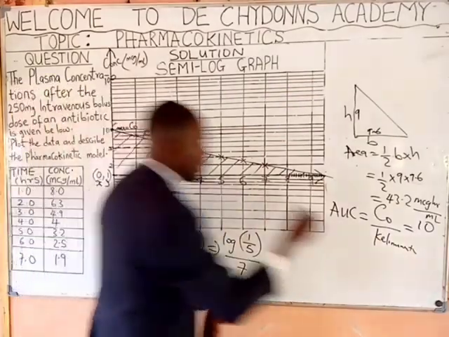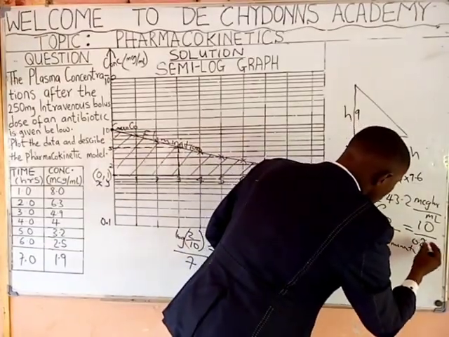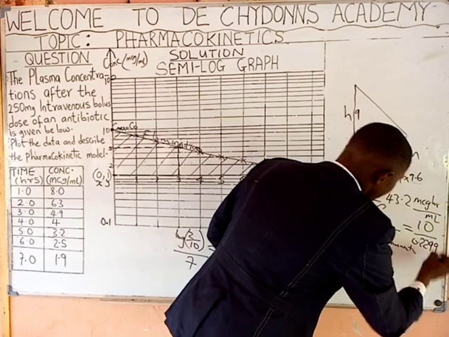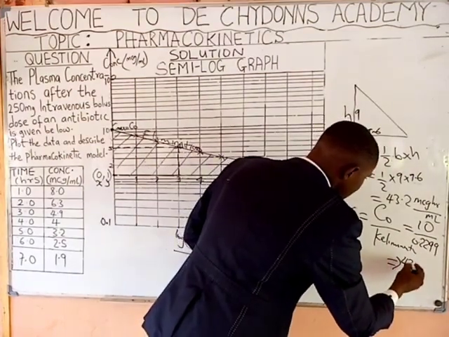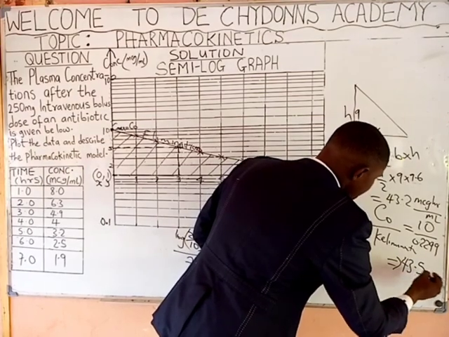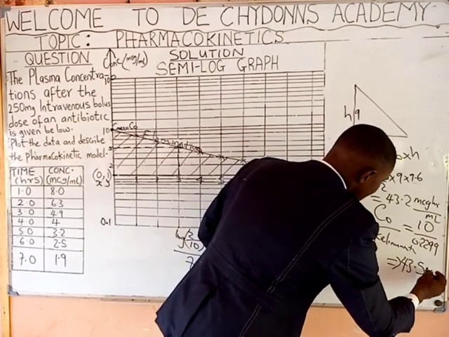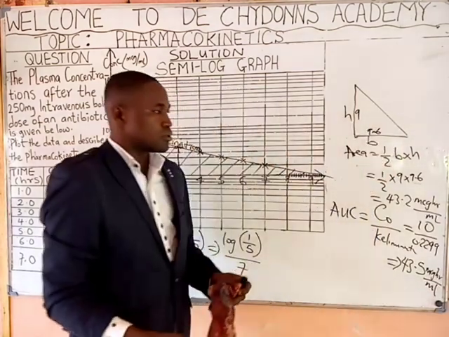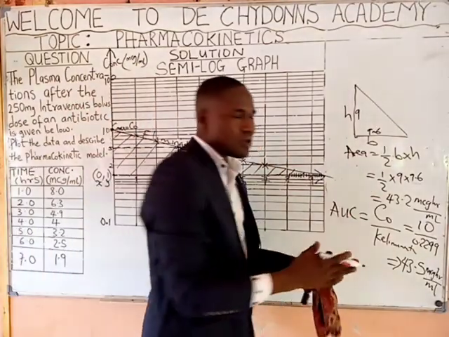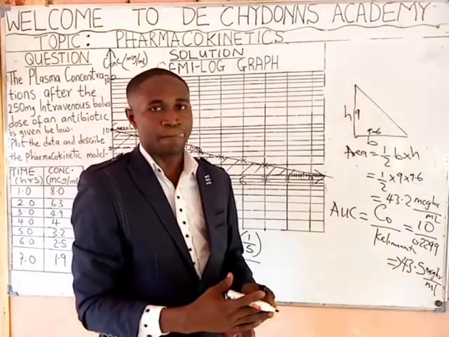The elimination rate constant is 0.2299. When you compute this, it will give you 43.5 microgram hour per ml. So they give close answers.